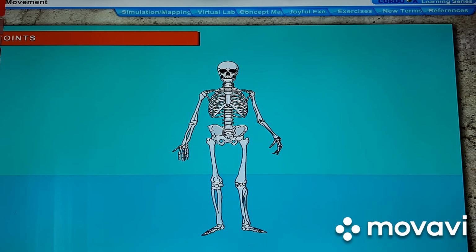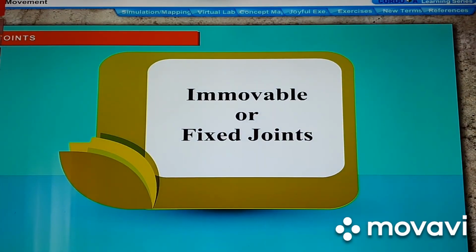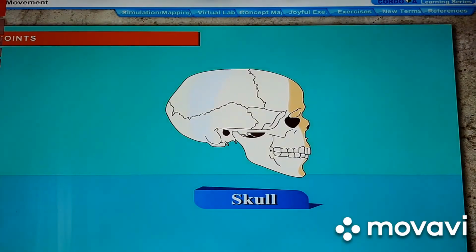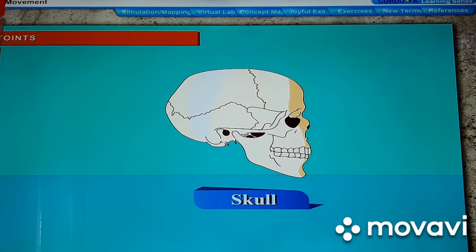The joints in the body are divided into 3 main groups: immovable or fixed joints. These joints do not allow any movement between the bones. For example, the bones of the skull, except the lower jaw bones, are interlocked with each other and held together by fibrous cartilage, which do not allow any movement.